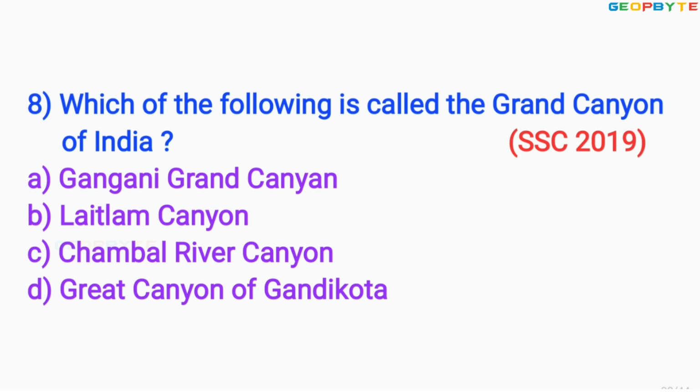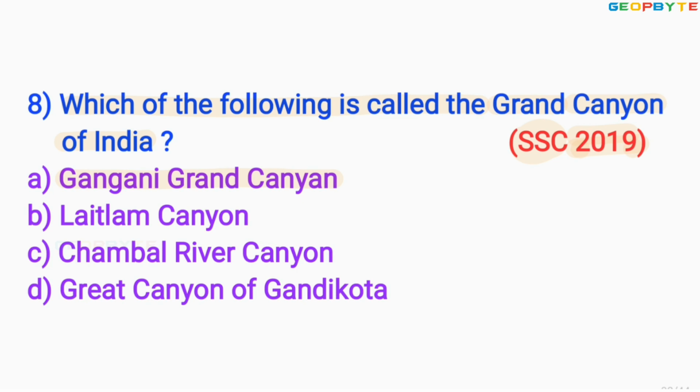Look at the eighth question, also asked for SSC exam in the year 2019 like this. Which of the following is called the Grand Canyon of India? Option A, Gangani Grand Canyon.